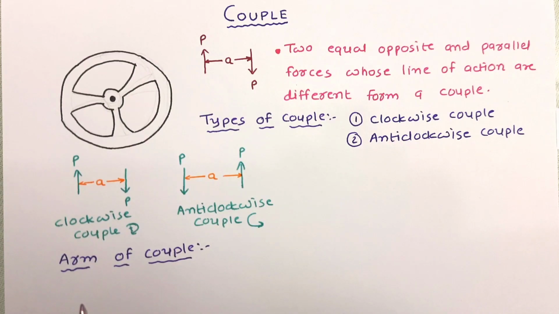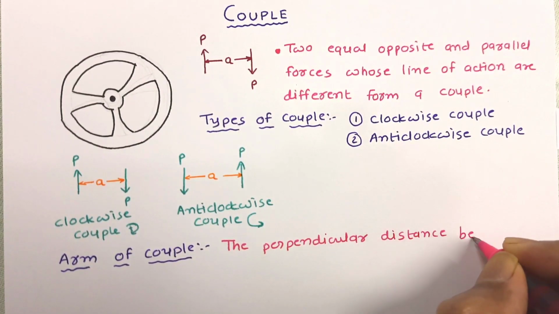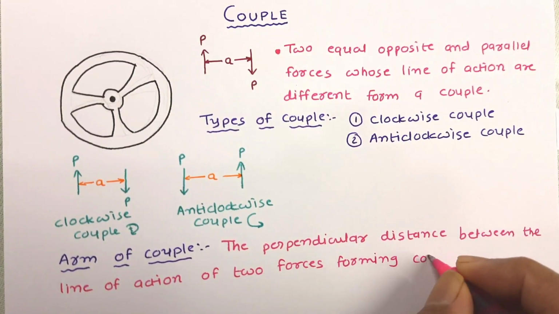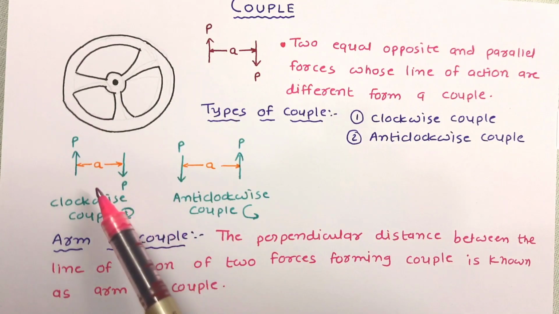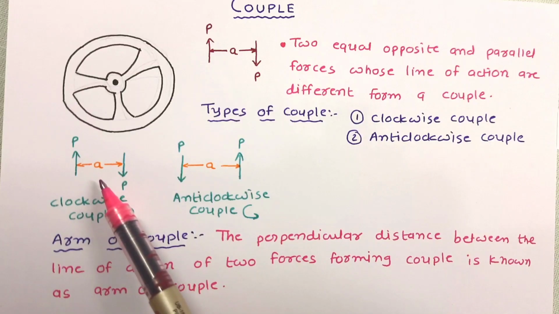So let us define it. The perpendicular distance between the lines of action of two forces forming a couple is known as arm of couple. So here A is the arm of couple.